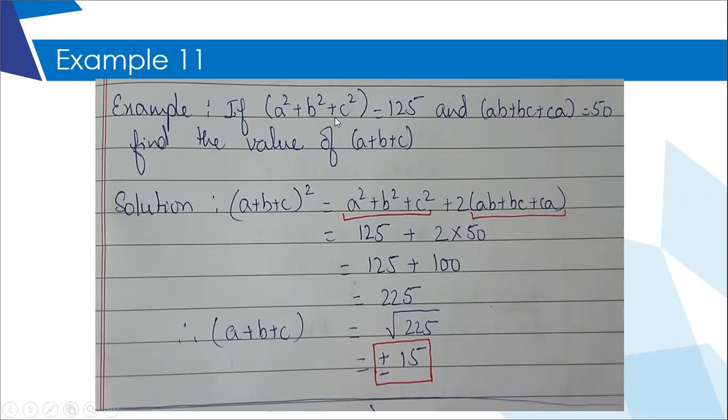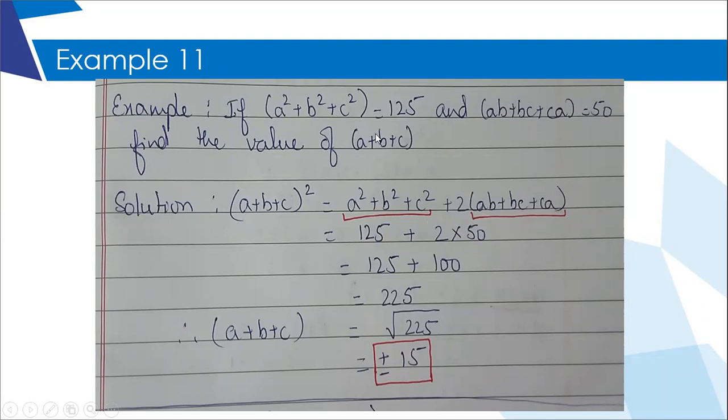Now, if you see this expression and the third one, they only come in this identity. That is identity 11, which I had given you, which was the square of a trinomial. So a plus b plus c whole square is equal to a square plus b square plus c square plus 2, and within brackets ab plus bc plus ca.